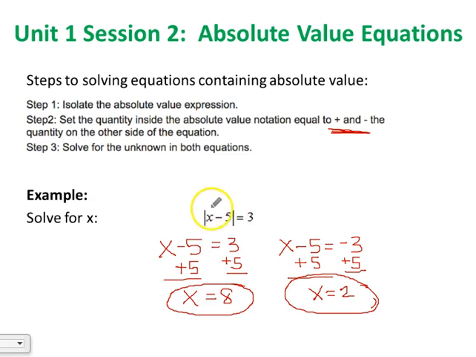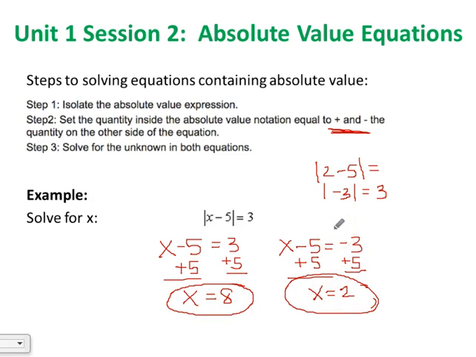So we're always going to have two equations and two solutions when we're solving absolute value equations. If we plug in both answers, 8 minus 5 equals 3. If I plug in 2, 2 minus 5 gives me negative 3, but remember that's the absolute value of negative 3, which is 3 units away from 0 on the number line. So the absolute value of negative 3 is 3. Either solution works. Both of them work.